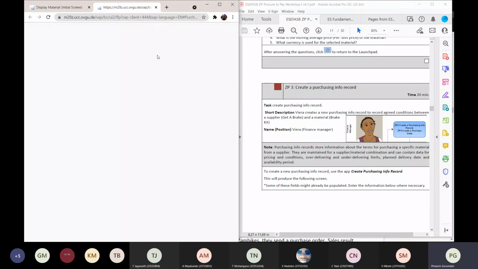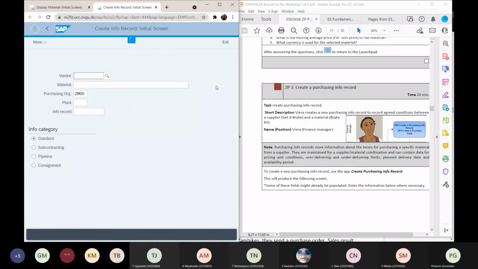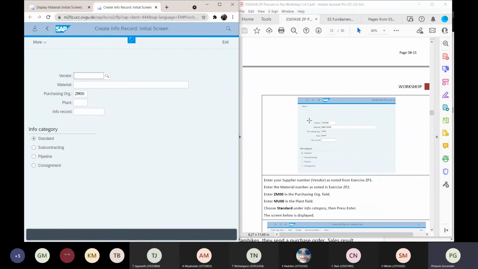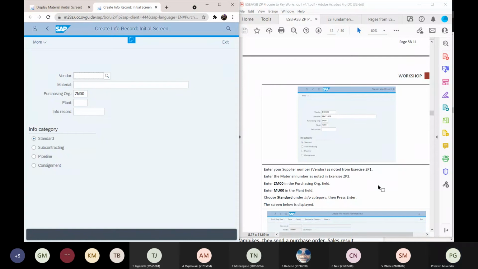Click OK. This will produce the following screen: vendor, material, purchasing organization, the plant, the information record. Enter your supplier number as noted from exercise ZP1.